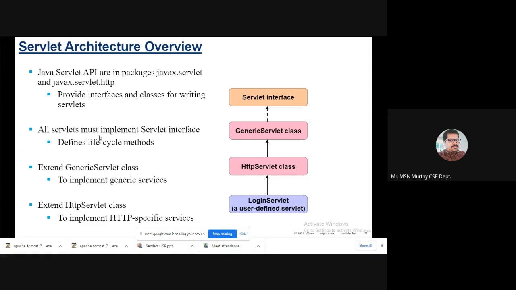So all servlets must implement the Servlet interface, definitely. It defines all the life cycle methods. I will tell you what the life cycle is, which contains certain stages. I will tell you those life cycle stages. And next, extend the GenericServlet class. For example, a user-defined servlet, LoginServlet, HttpServlet class, GenericServlet class, and Servlet interface. So you can either extend the GenericServlet class or extend the HttpServlet class.